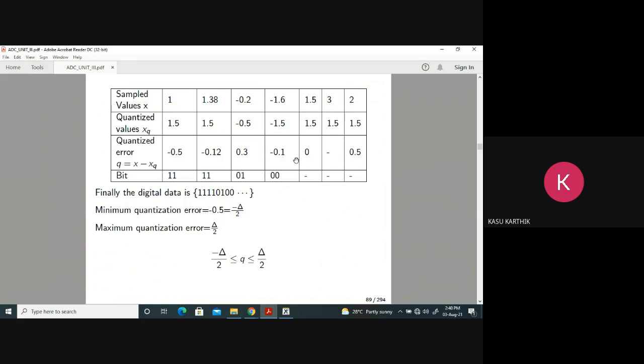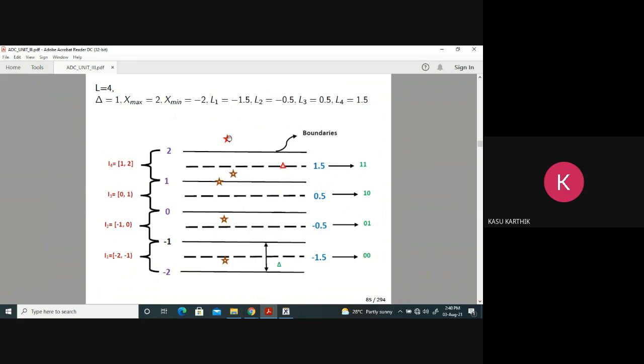Okay. So here for this 3, for a sample value of 3, I did not take the error. Why? The reason is very simple. Because here this 3, it lies outside the quantizer limits. What are the quantizer limits? Minus 2 to plus 2 only. If something lies outside the limits, obviously you will get more error. We're talking about error that occurs whenever the sample lies within the quantizer limits.